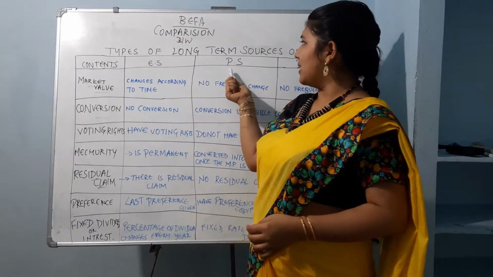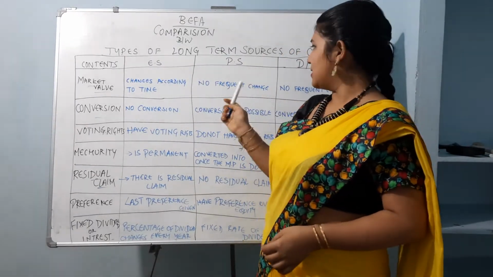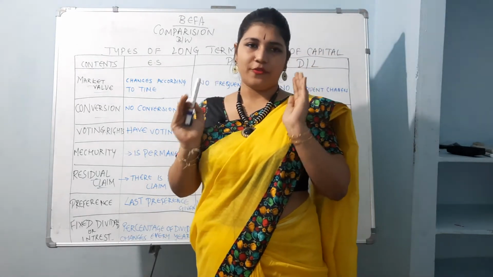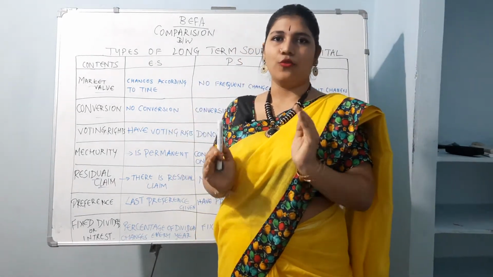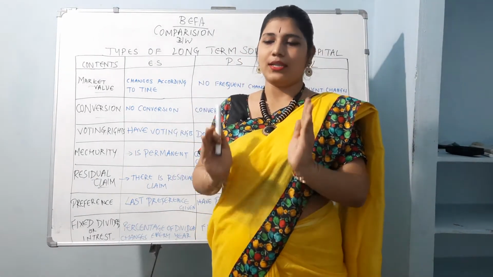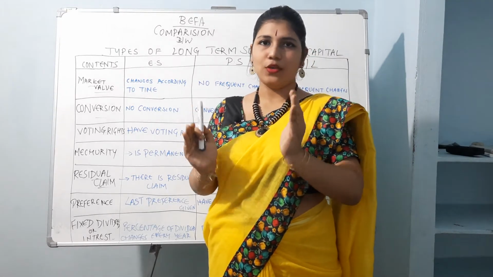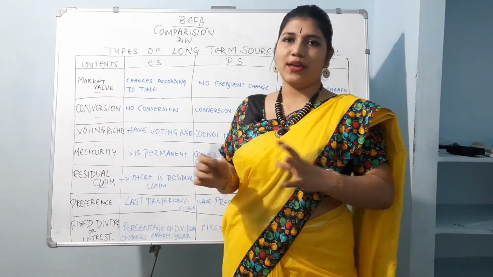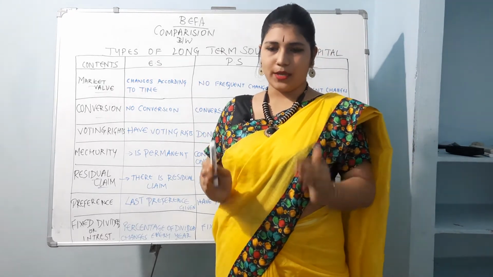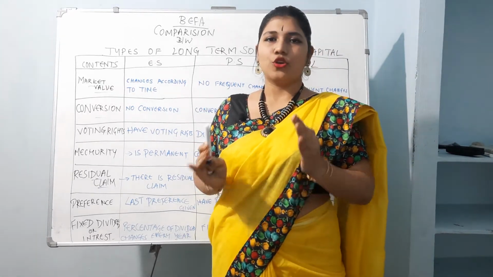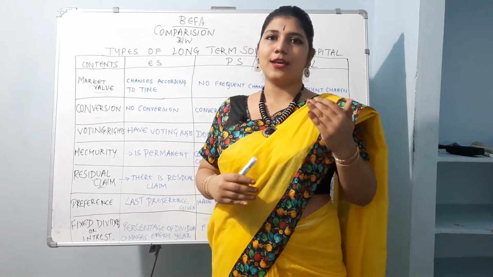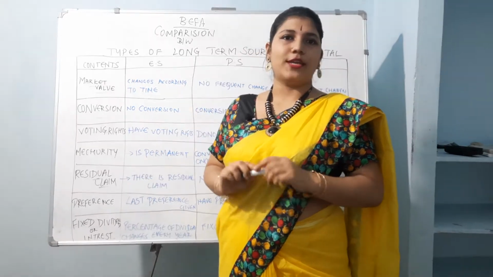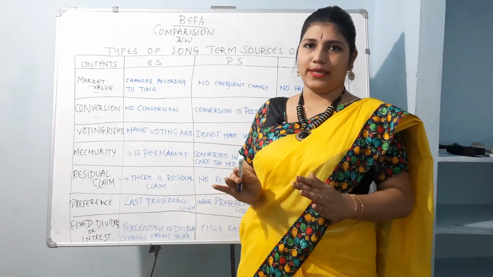And if we are looking at preference shares, there is no frequent change. The preference share amount, whatever it is, once you fix that, preference shareholders are people who invest, they are also kind of shareholders, but they don't have any changes. Once you come into the company with a fixed amount, you will get the same thing again and again whenever you come to take your profits. So there is no frequent change, it remains the same.